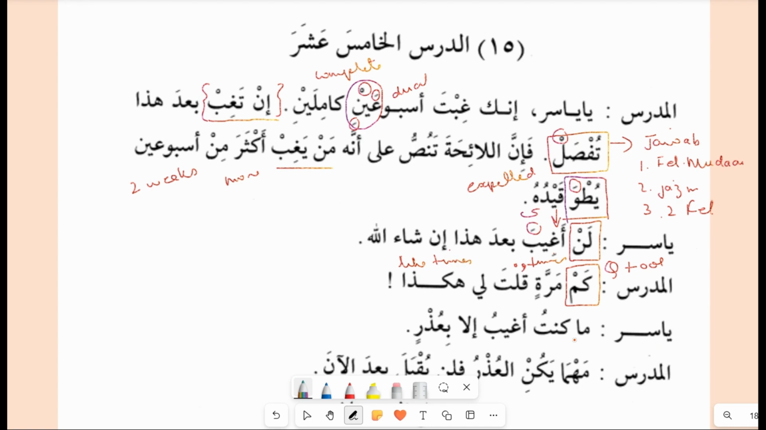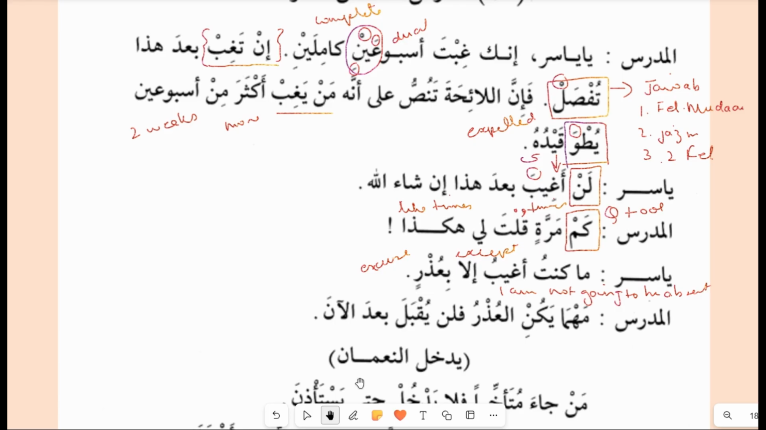Yasir says, Ma kuntu aghibu. I am not going to be absent. I am not going to be absent, illa, except bi udhrin. Udhrin, excuse. If there is an excuse here, then only I will be absent. So what does the teacher say? The teacher says, Mahma yakunil uzr.